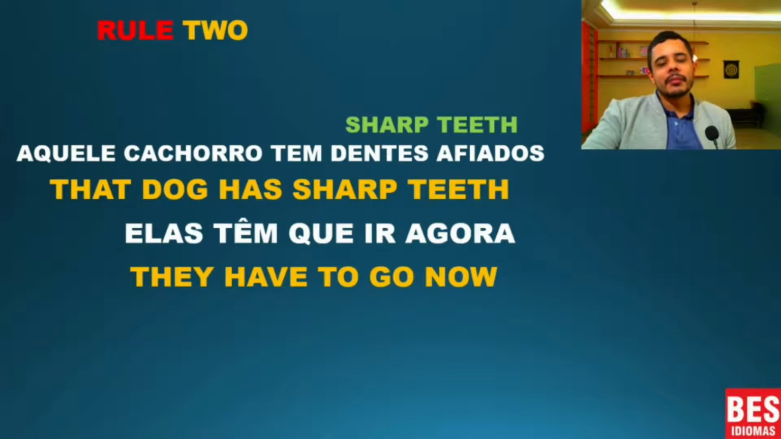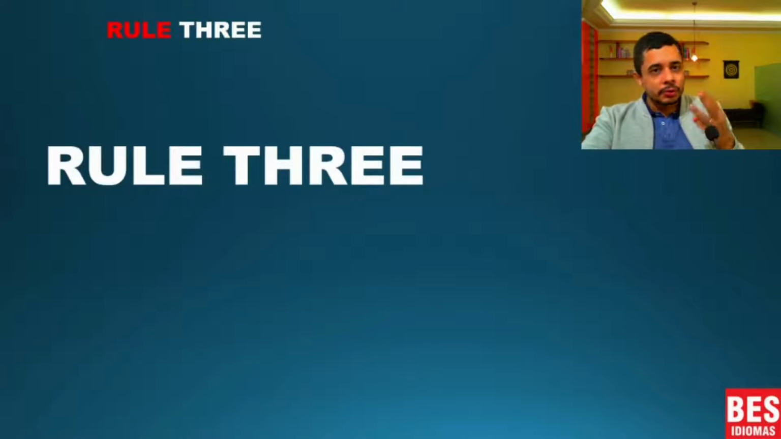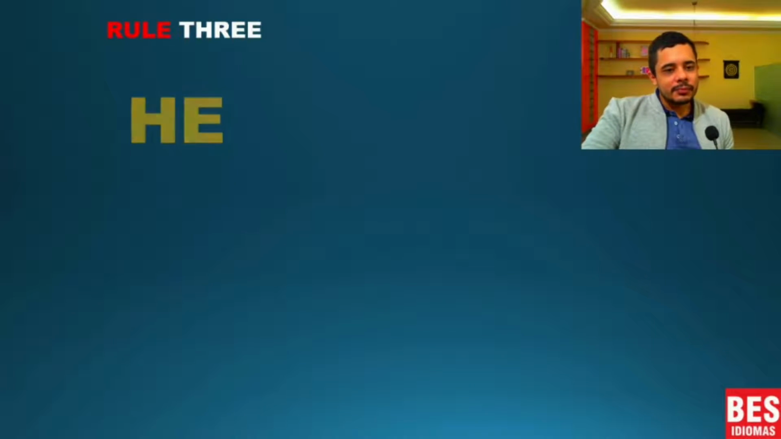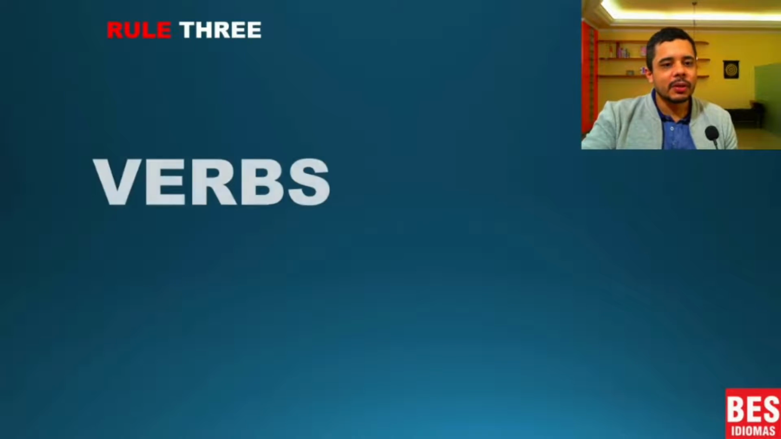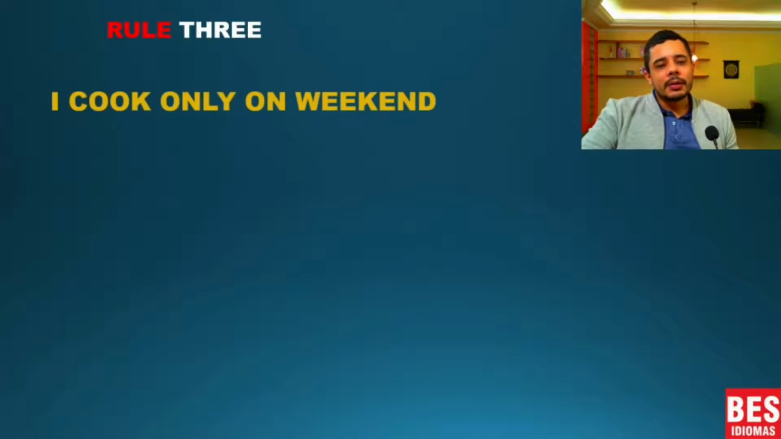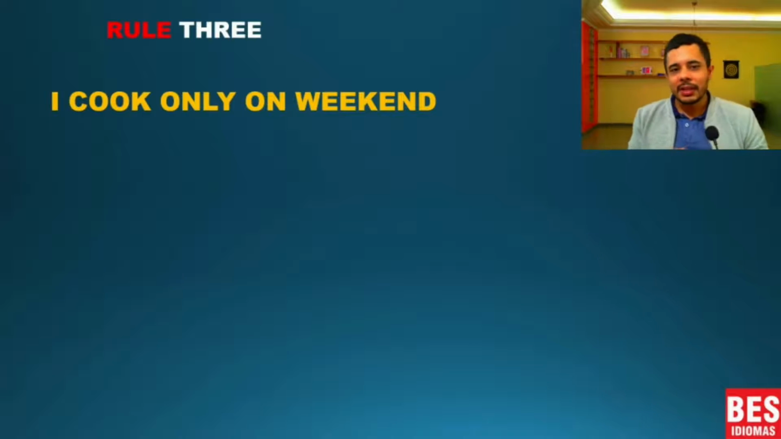Yeah? Okay. Now, rule 3. Rule 3 will apply for he, she, it again. Okay? I call it verbs, yes, because it doesn't have a name. So, I'm going to give you two examples. Now, in this sentence, it's not a question.